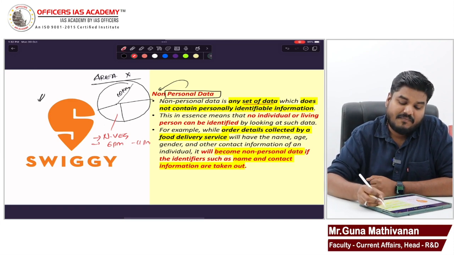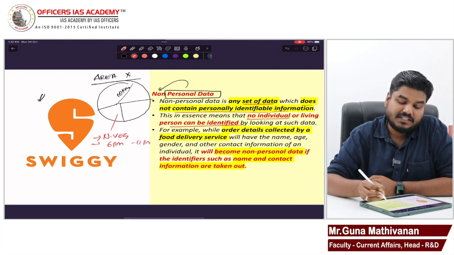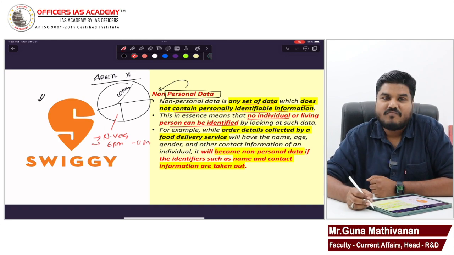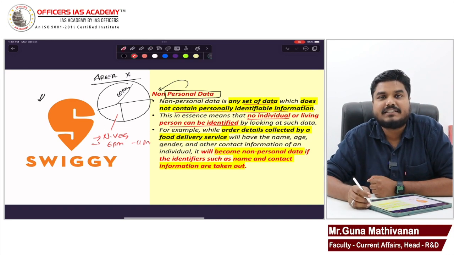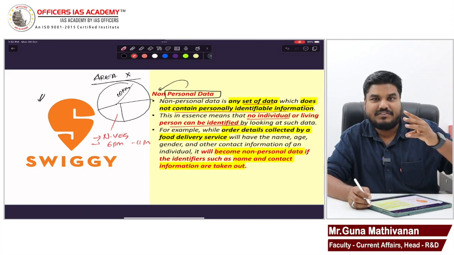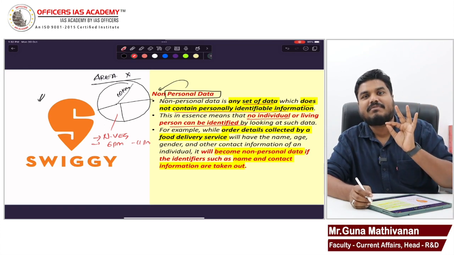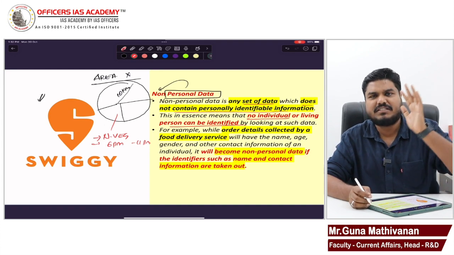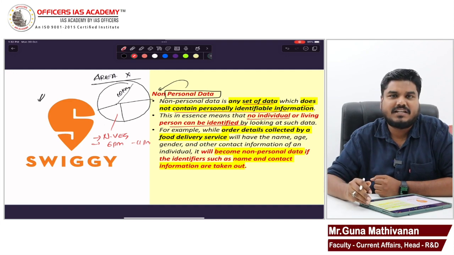These are a set of data which does not contain personally identifiable information. No individual or living person can be identified. Right? So this is non-personal data. We saw what is data. We saw what is personal data, personal sensitive data, what is non-personal data. Very simple. With the data, if you are able to identify a living person, personal data. If you are not able to identify, then that data is a non-personal data.